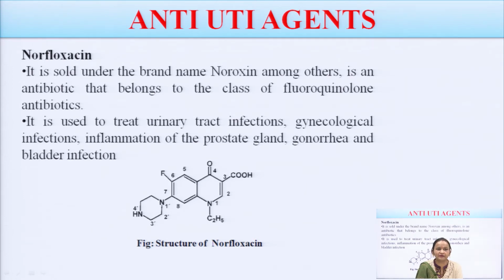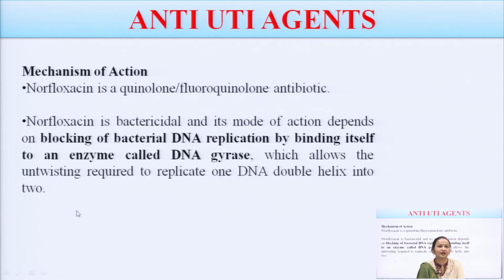Among others, it is an antibiotic that belongs to the class of fluoroquinolone antibiotics. It is used to treat urinary tract infection, gynecological infection, inflammation of the prostate gland, gonorrhea and bladder infection. You can see that norfloxacin is used mainly to treat urinary tract infection, either a bladder infection or another type of infection. Mechanism: it is a quinolone, or you can say fluoroquinolone antibiotic. It is bactericidal in nature, and its mode of action is that it blocks bacterial DNA replication by binding itself to an enzyme called DNA gyrase.